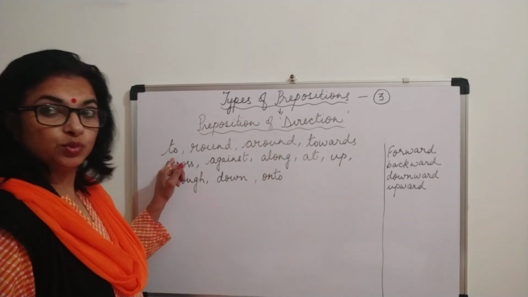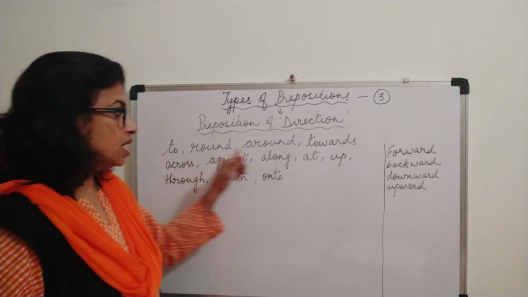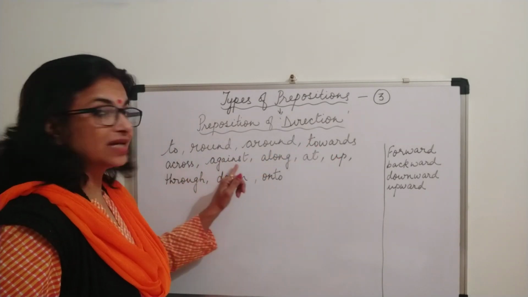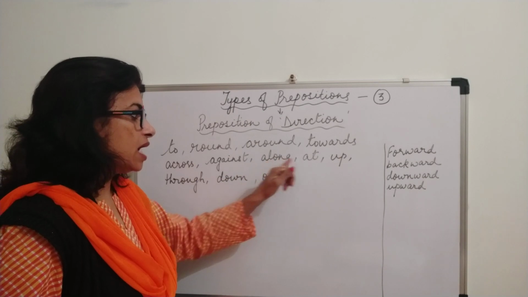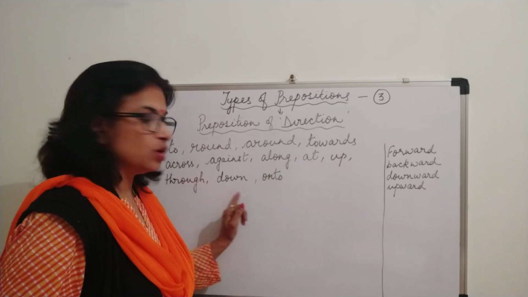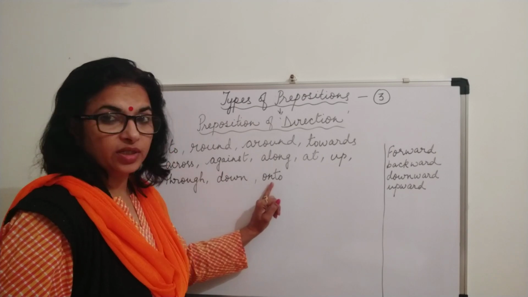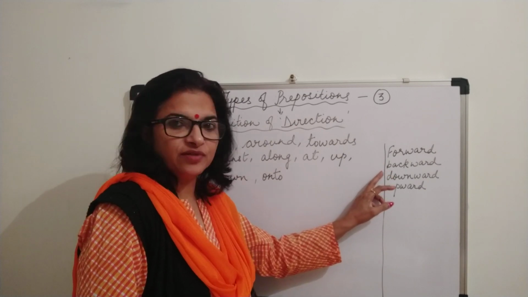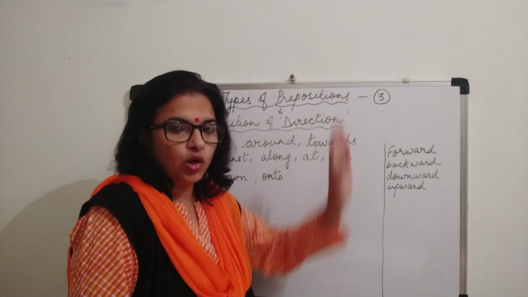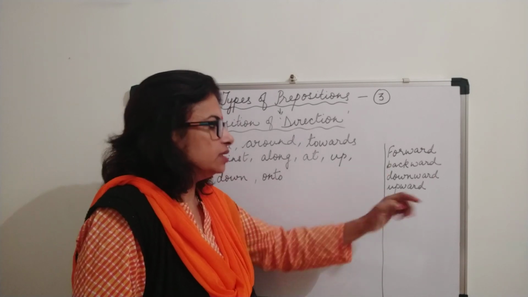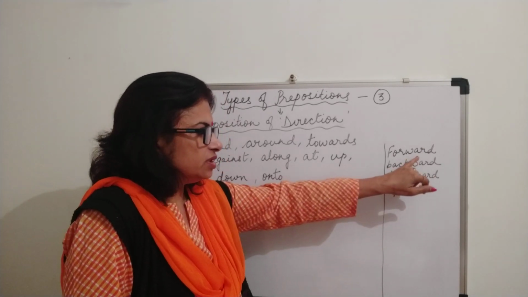For example, to, round, around, towards, across, against, along, at, up, through, down, onto. And along with these, forward, backward, downward, upward, they all tell you about the directions, which is very much clear just by the word.